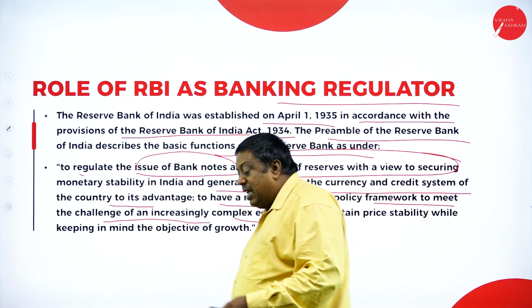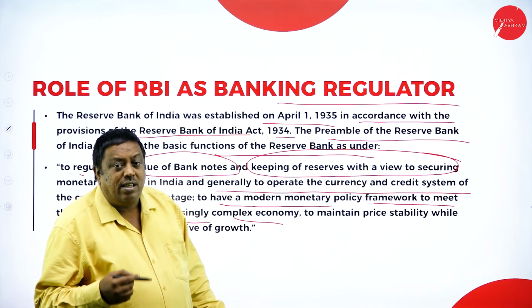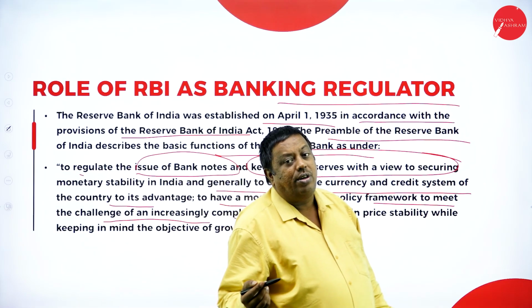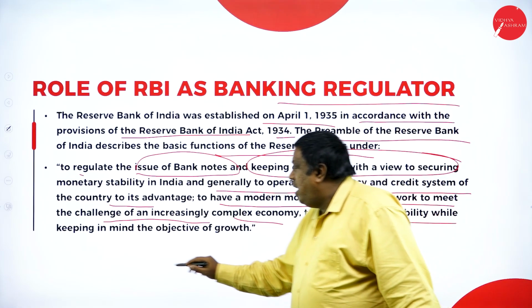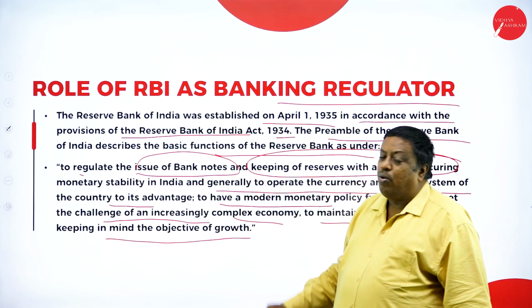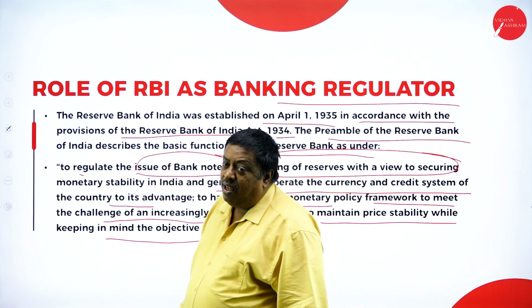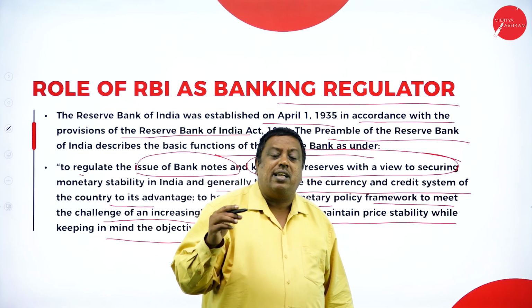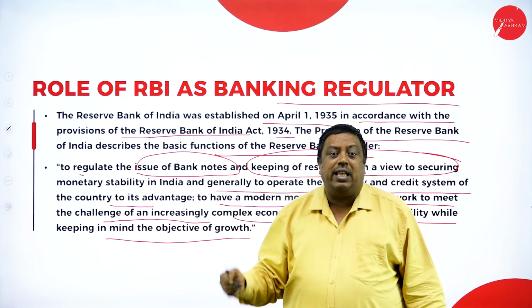Means that in the present scenario, whatever we're facing, to have better credit control systems in the modern era, to maintain price stability while keeping in mind the objective of growth. So here they should maintain the prices, where the markets are growing in a drastic way, and they have to control all these things.